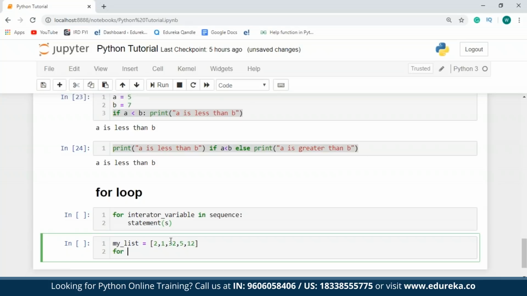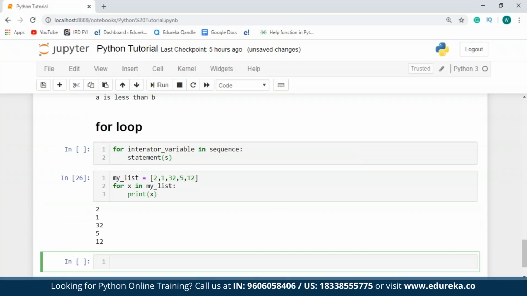Next, I'll just open up the for loop, and for every element that is present in my list, I'll say print that element. So as you can see over here, the for loop traverses each iterable one at a time, and then it executes the body for all the iterables present in my list. So therefore, for every element in my list, I'll print all elements one after the other. So now let me take another example over here. I'll say my string equals hello world.